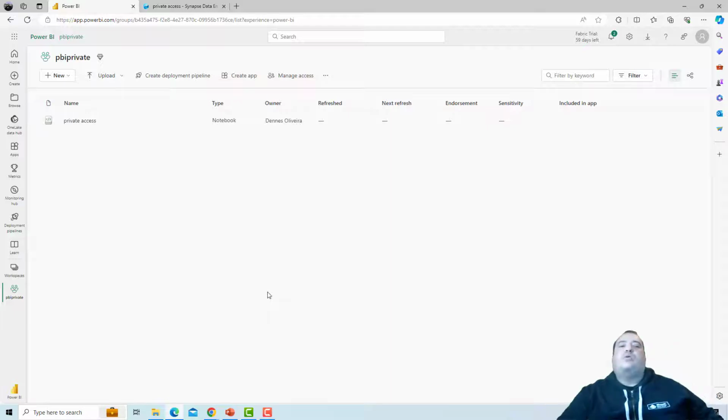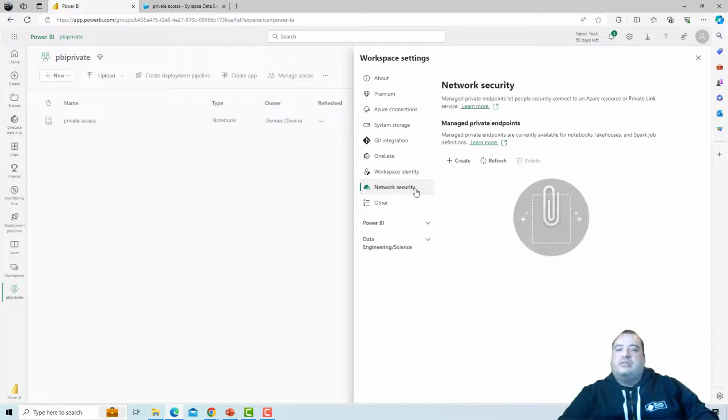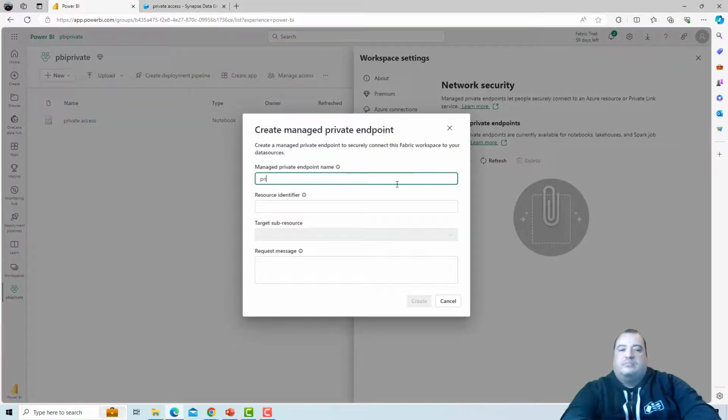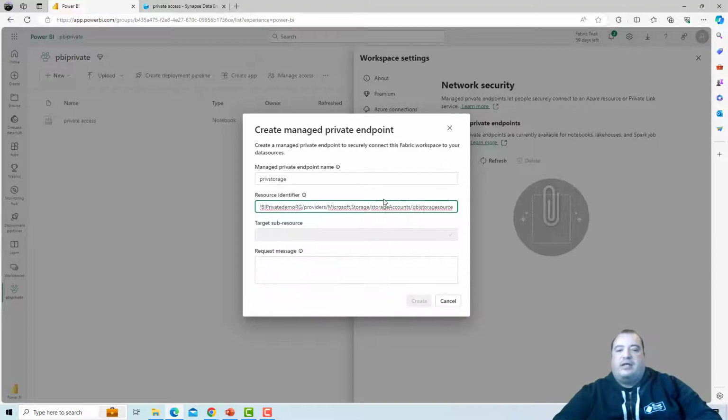Here I have my workspace. On my workspace, I go to Workspace Settings and Network Security. Here on Network Security, I can create the private endpoint. Let's call this PV Storage. Then I put the resource identifier.